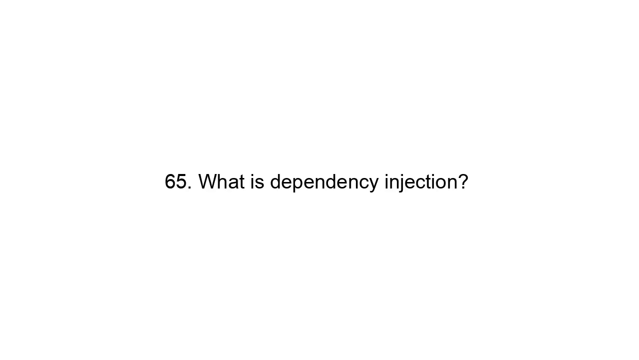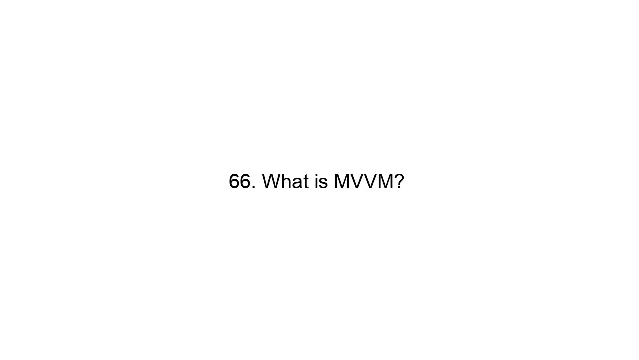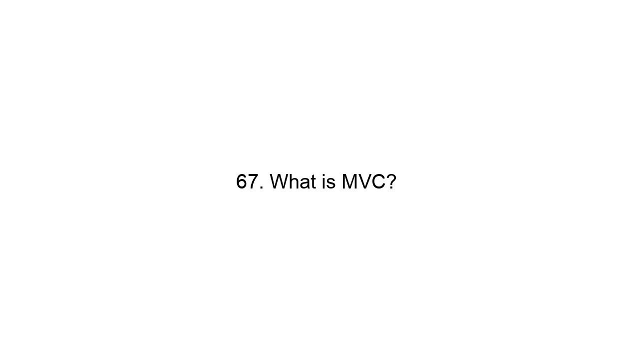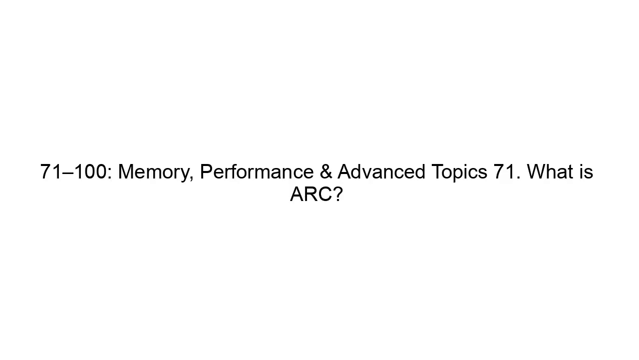65. What is dependency injection? Providing dependencies externally. 66. What is MVVM? Model, view model architecture. 67. What is MVC? Model, view controller architecture. 68. Why MVVM is popular in iOS. Separation of concerns, testability. 69. What is the Combine framework? Reactive programming framework. 70. What is publisher subscriber? Reactive data flow pattern.